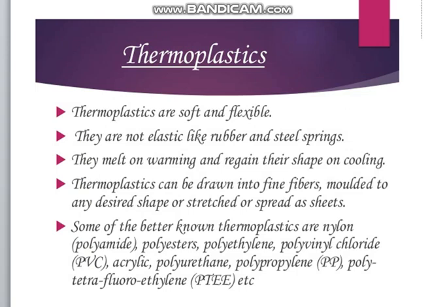Now we will discuss thermoplastics. Thermoplastics can be softened on heating and molded repeatedly into desired shapes. Polyethylene, polyvinyl chloride, polypropylene, polystyrene, polyester, Perspex, and nylon are some common examples of thermoplastics. They bend easily on applying pressure and get deformed on heating.